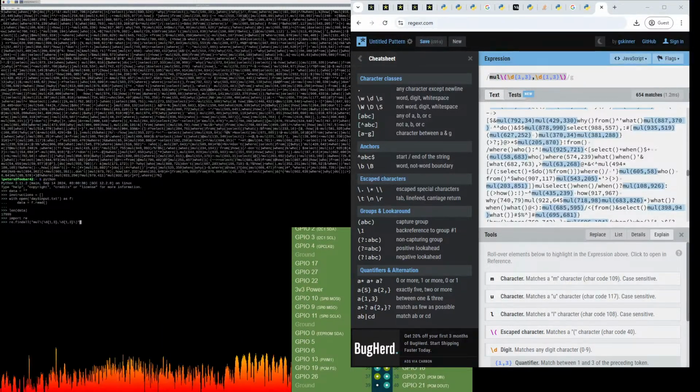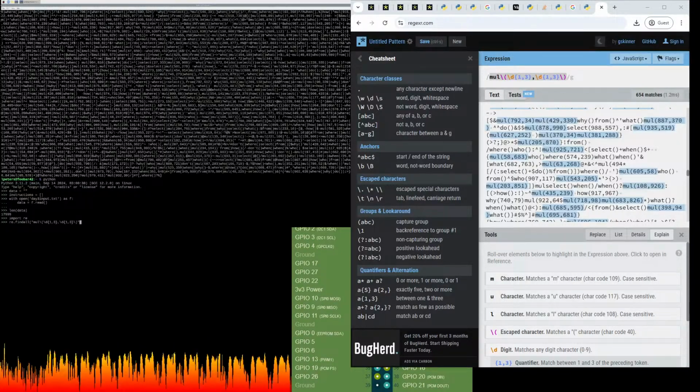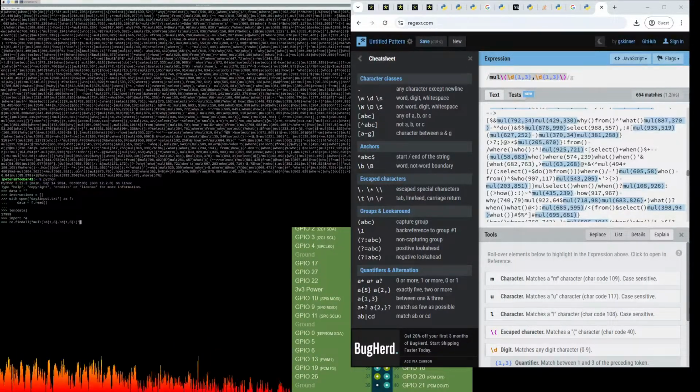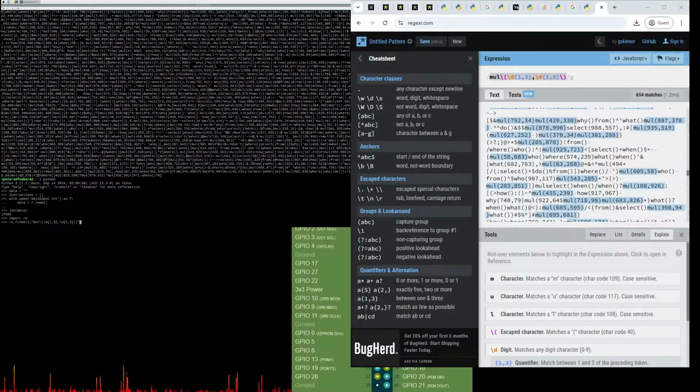Okay, so that should search for everything that's got the literal string mul followed by brackets and 1 to 3 digits in between. Yeah, that should be good. And then we need to pass it the data.